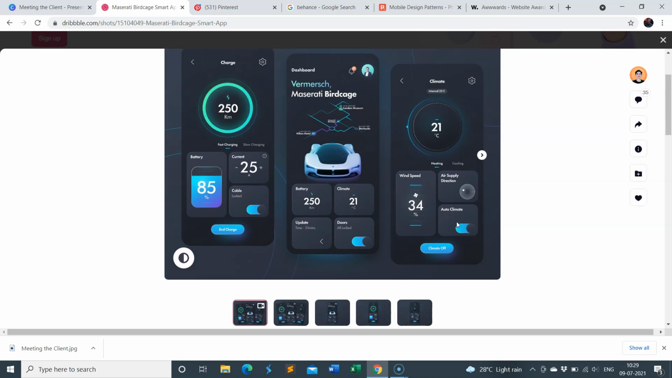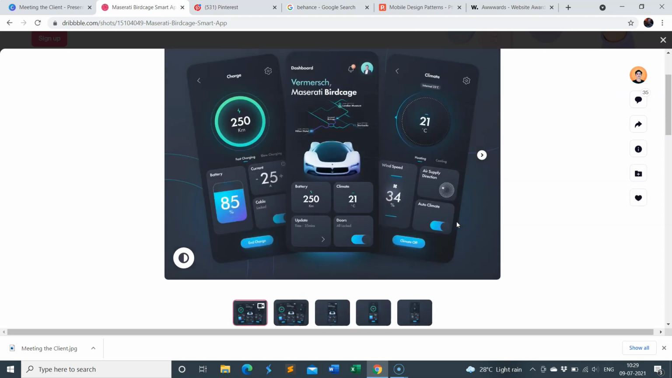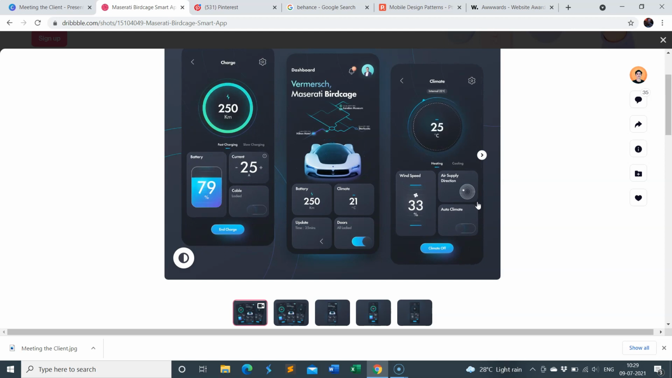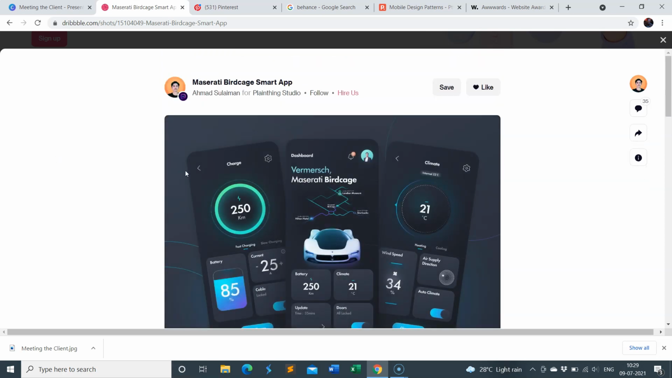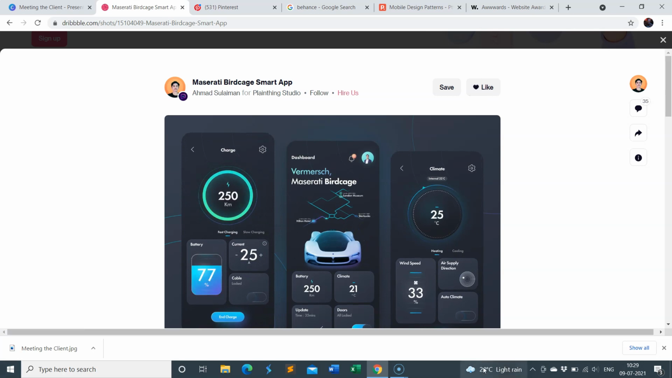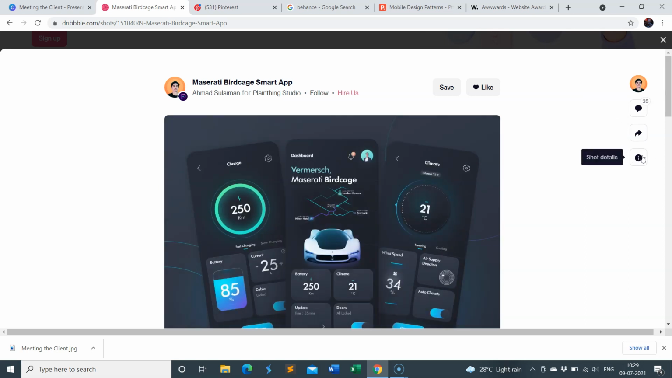So suppose you are building some application which is similar to this, you can take a lot of inspiration from this. Now obviously you cannot copy designs, but you can take ideas, you can take inspiration, and you can be super motivated and start your design process. So this is how Dribbble actually works. If you like this design, you can save this for later, or you can just click on this like button. Also, if you have certain feedback related to this design, you can give your feedback, you can share this design, and you can have a look at the details of the shot.